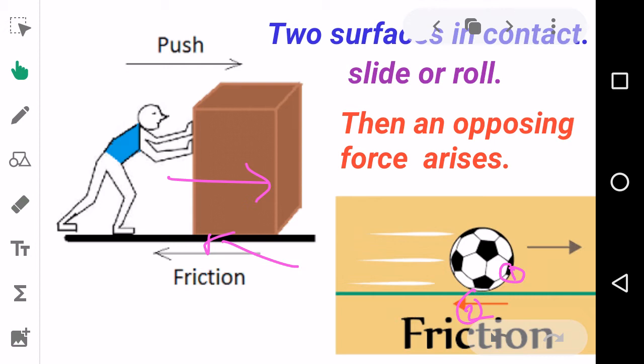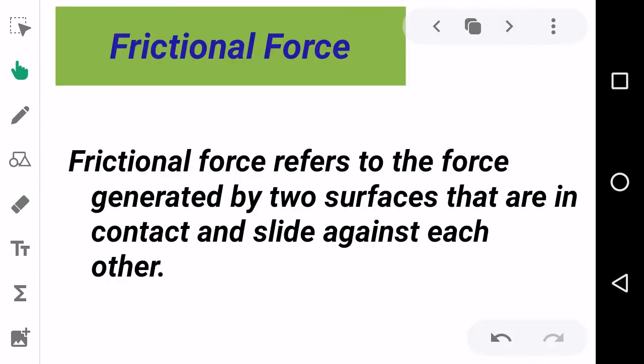Those two surfaces must be in contact. They must either slide or roll. Then an opposing force arises. Such a force is called frictional force or simply friction. So we can define it as the force generated by two surfaces that are in contact and slide against each other.